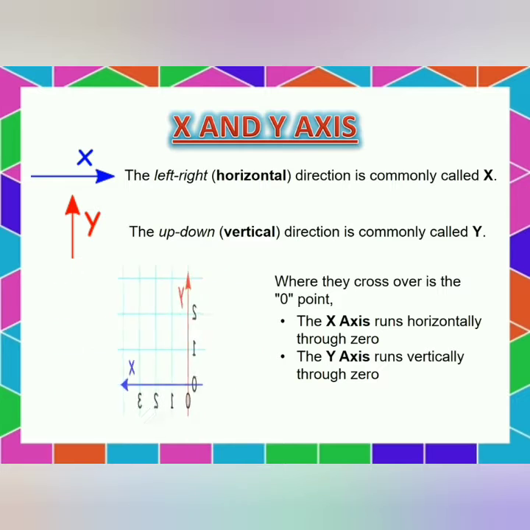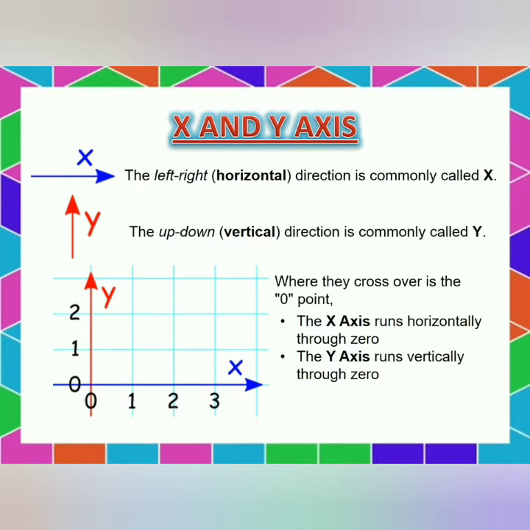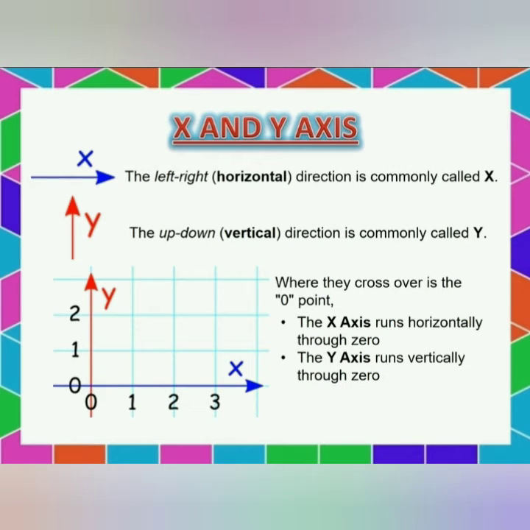X and Y axis. The left, right or horizontal direction is commonly called the X axis. The up or down vertical direction is commonly called the Y axis. Where they cross over is the 0 point. The X axis runs horizontally through 0. The Y axis runs vertically through 0.